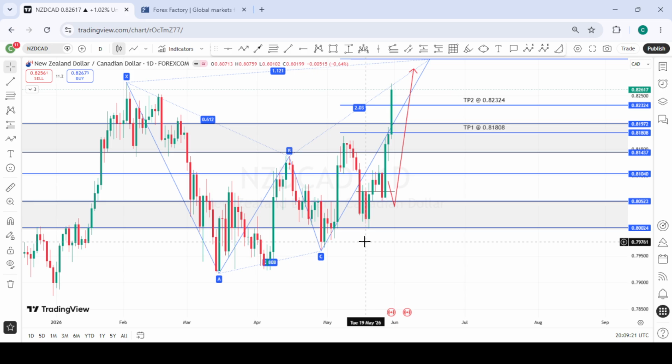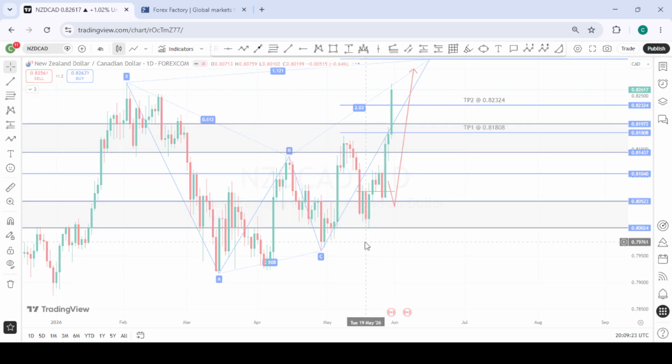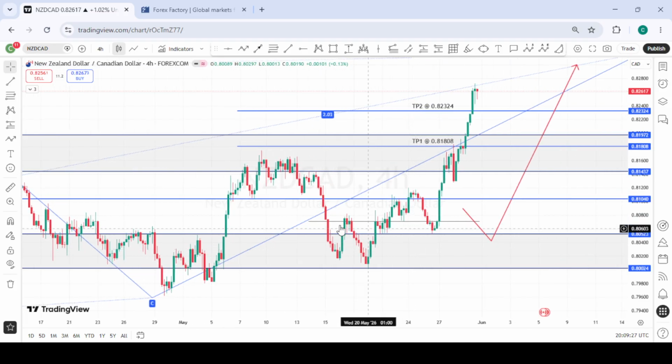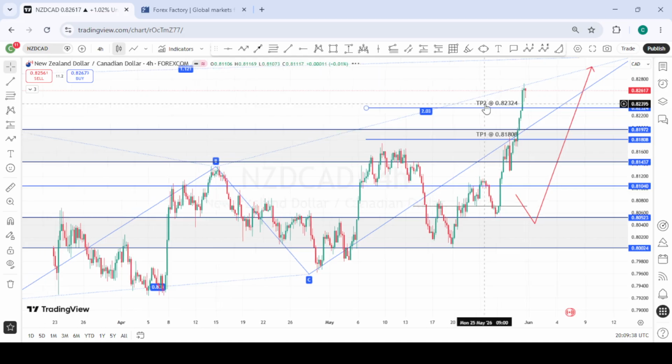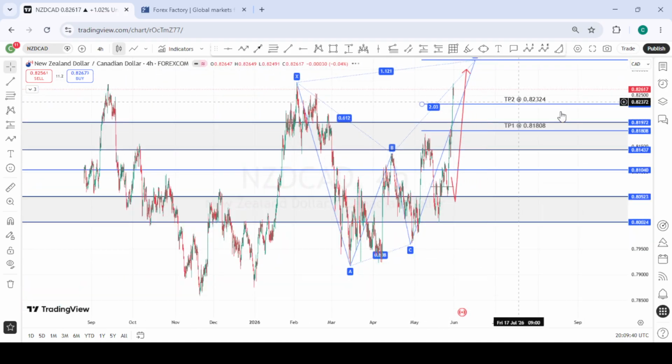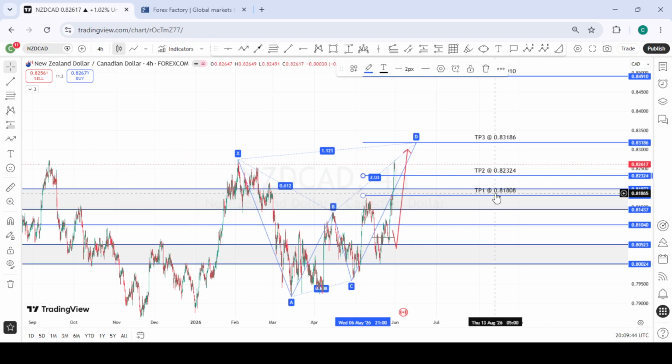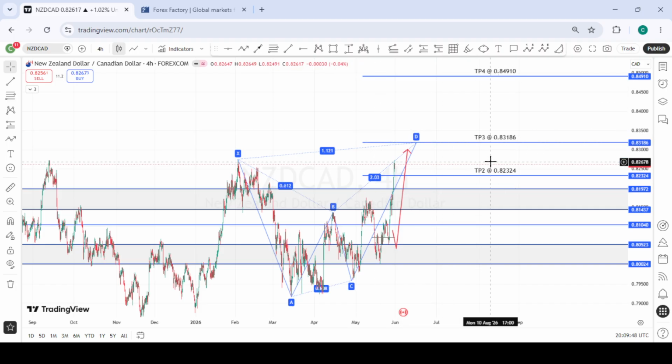This is NZDCAD. So NZDCAD, last week we anticipated that we are looking forward to a possible pullback into these daily structural points or to give us a lower high formation. The lower high formation came, but we didn't get any clear entry here to take this position. So price took off and we missed out on it. So going into next week, let me take these TPs out since price has already taken them. Let's hide these TPs. Good.